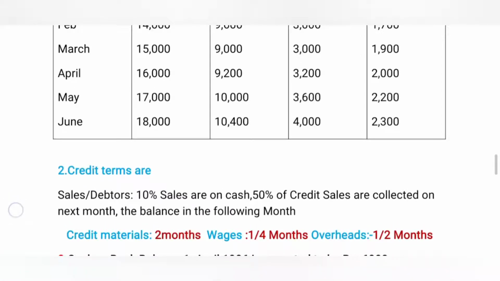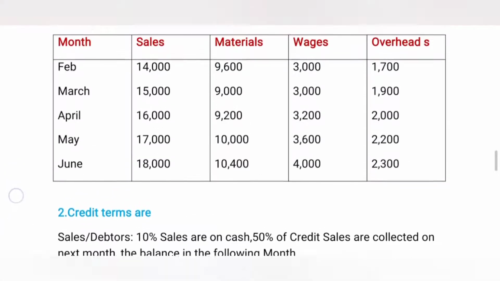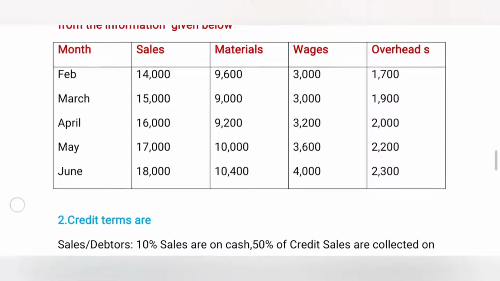Now we are going to 50% credit sales collected in the next month. Every month, 50% of sales is collected in the next month. Here 14,000 at 50% is 7,000. This is collected in March.